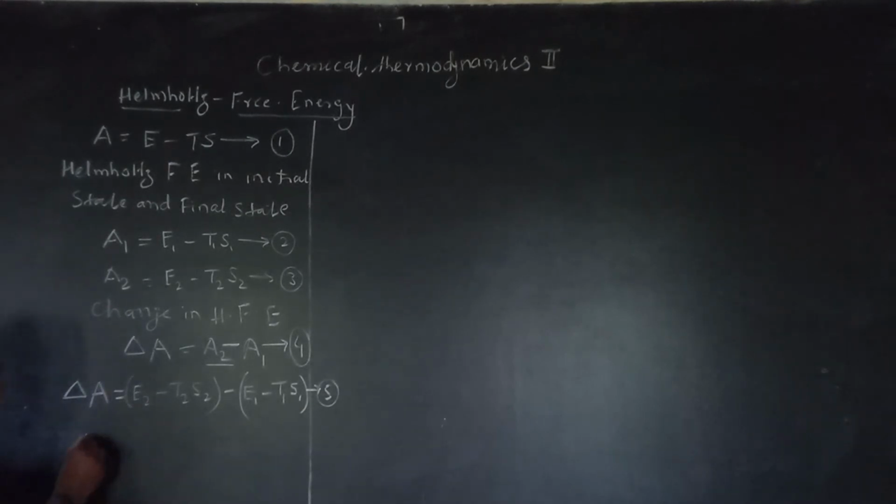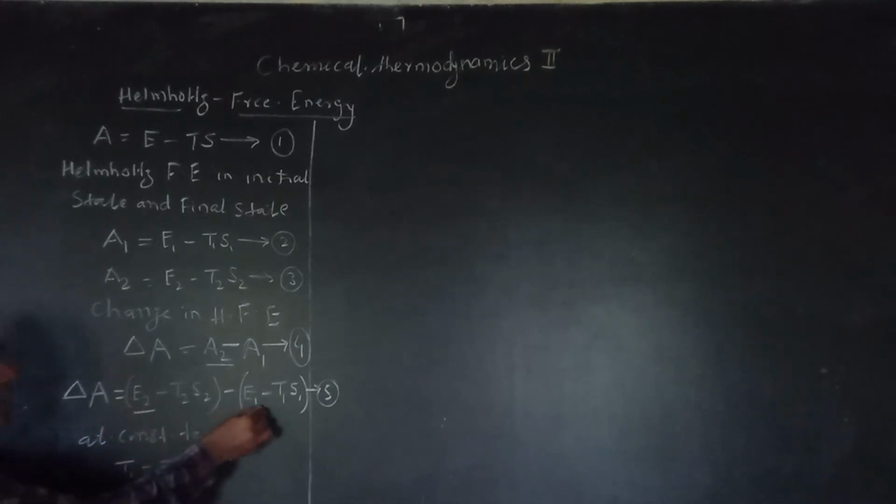Okay. Suppose the process takes place at constant temperature. At constant temperature means there will be no change in temperature, and no change in temperature means T1 is equal to T2 is equal to T. Now we will rearrange the equation number 5. अब मैं कैसे rearrange करता हूँ?